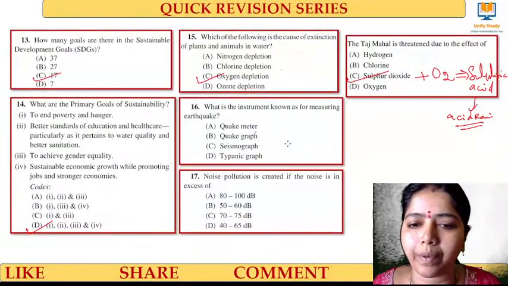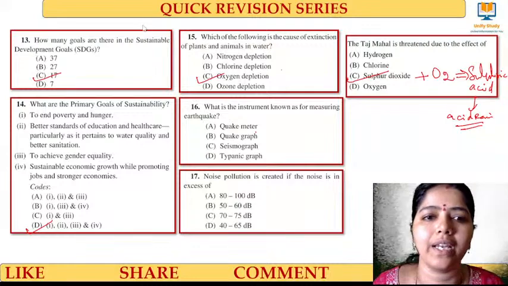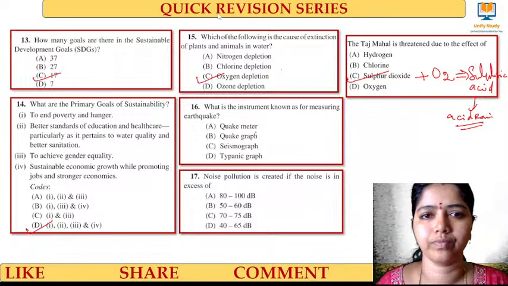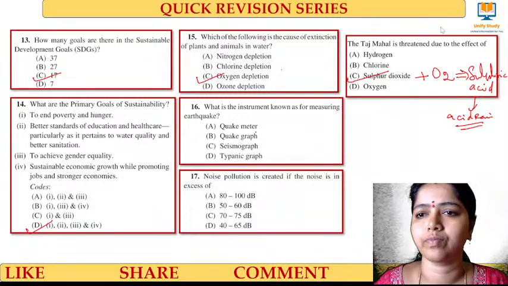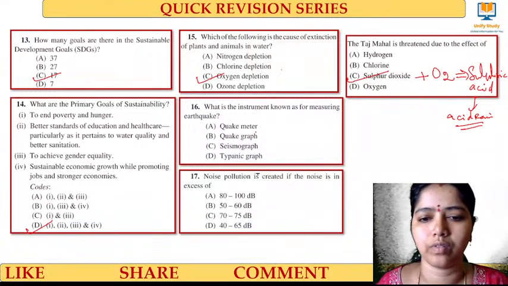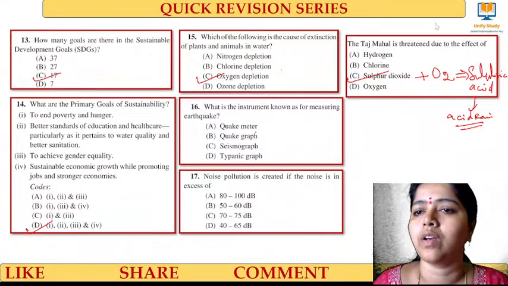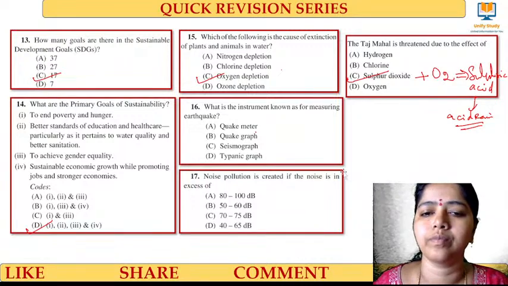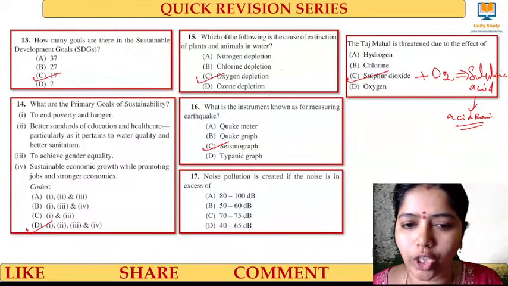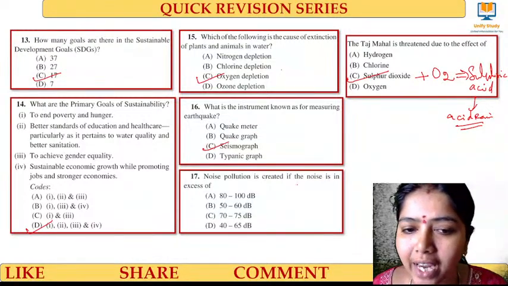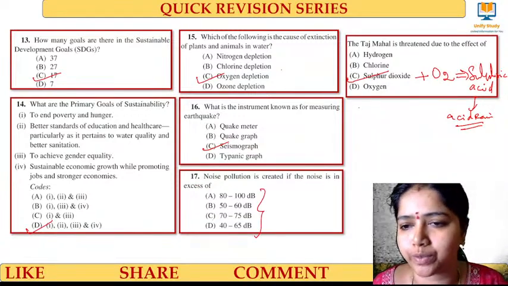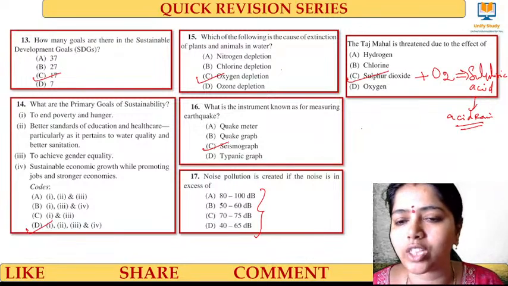Now, a very important topic is going to come, that is protocols. Be ready for protocols. Very good. The right answer is seismograph. Next comes noise pollution. The noise pollution is created if the noise is in excess of what? When does it become noise pollution?